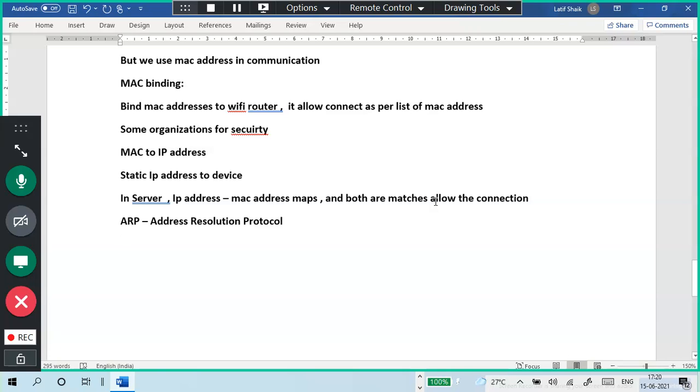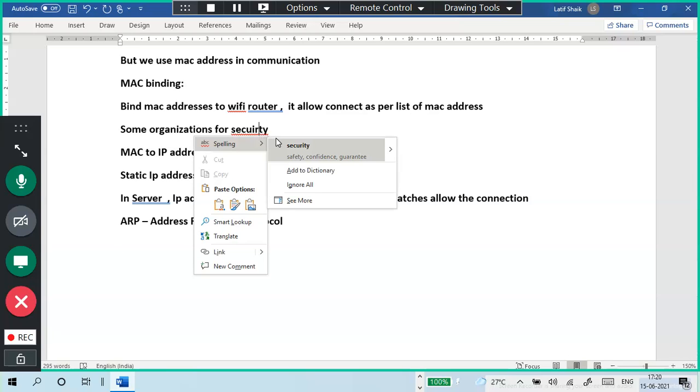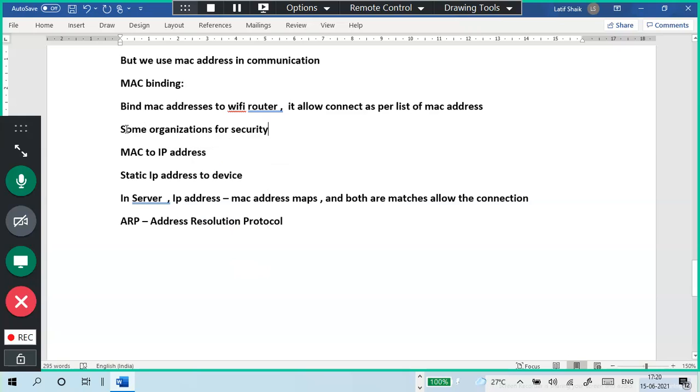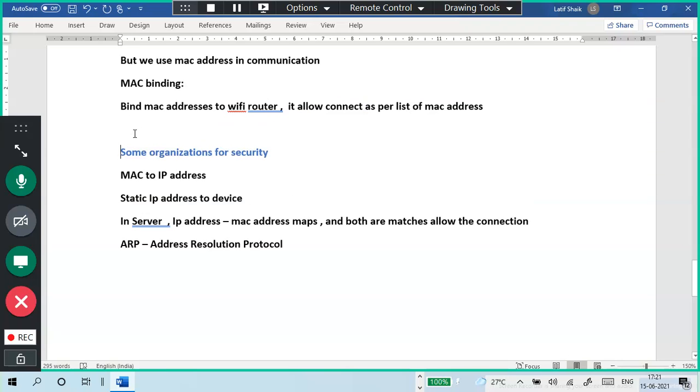Okay, I have some device. I brought a laptop into the secure network. I connected to a wired network, a simple wired network, not Wi-Fi. For separation purposes, I have written it like this. Okay. For security, what will they do?